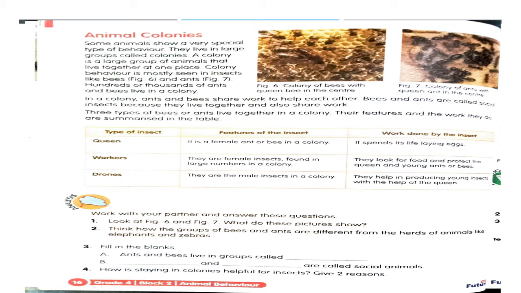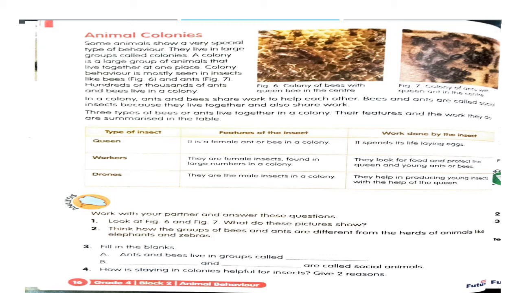Such huge groups are called colonies, or animal colonies. We cannot count how many animals or insects are there in that group, so such a group is called a colony.